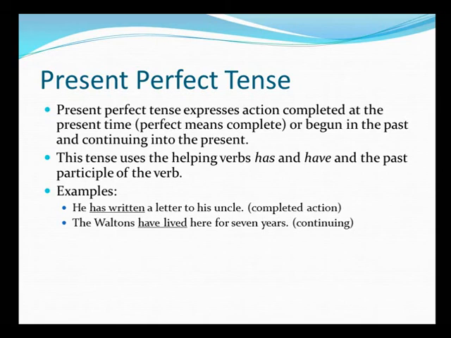This tense uses the helping verb like has and have, and the past participle of the verb form. When you say past participle, we are referring to the third form of the verb. Let us understand what is the third form. For example, go is the present form, went becomes the past form. So past participle form is gone, also known as third form. You can understand it in this way, like go is the first form, went is the second form, and gone becomes the third form or past participle form.